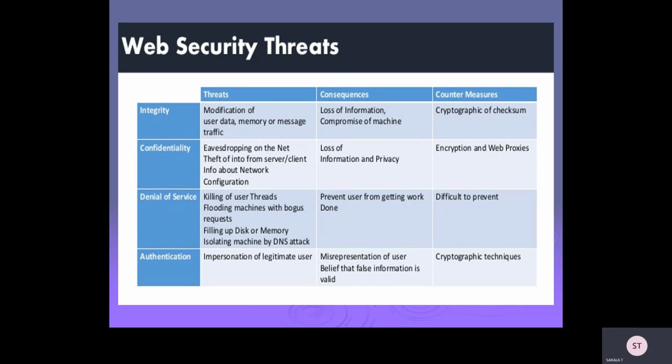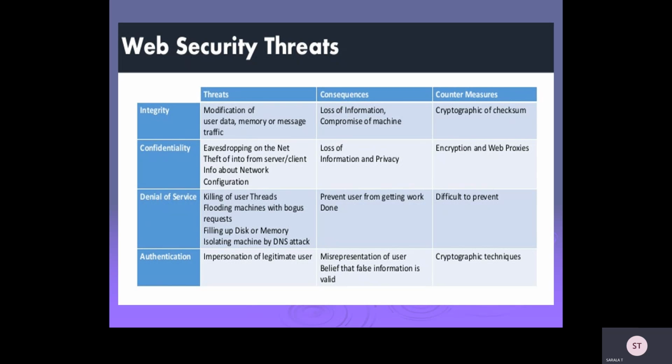And the countermeasures are cryptographic checksums. You have to implement cryptographic checksums to maintain the integrity of your data. Confidentiality threats are eavesdropping on the net, and theft of information from the server or client, and information about network configuration.